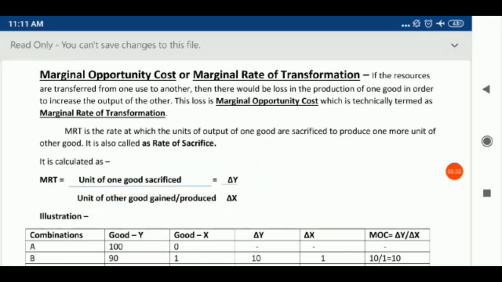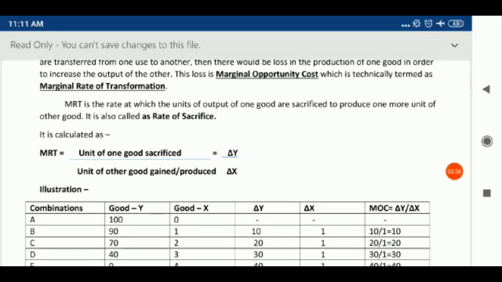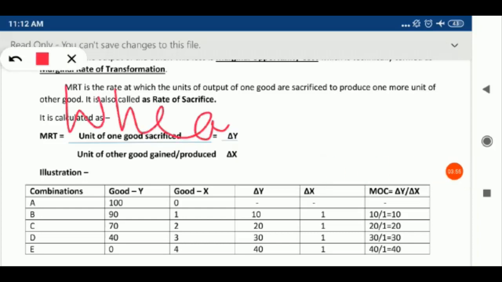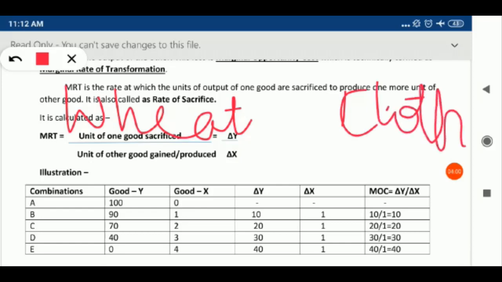Let's explain with an example. Suppose an economy produces only two goods, say wheat and cloth. You can take any other names also. Suppose a worker is employed in the production of wheat because he is best suited for it. The economy is doing the production of wheat and cloth, and you can take any other example, it's not compulsory. So if a worker is busy in the production of wheat, why is he doing so? Because he is best suited for it.